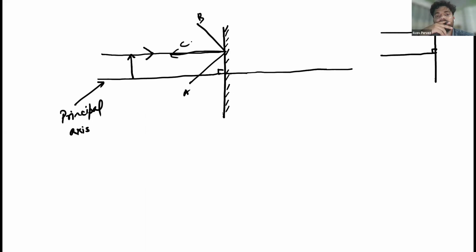It will come over it. Why will it come over it? Because the angle of incidence here is zero.